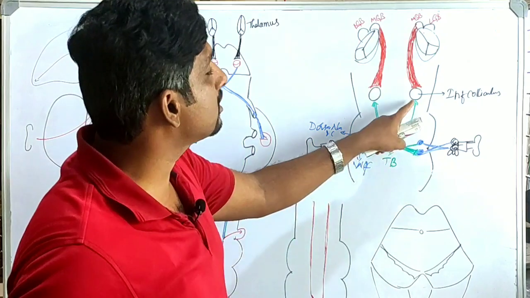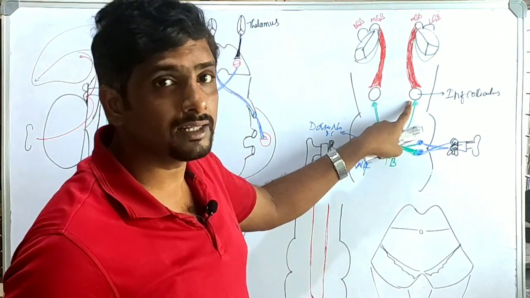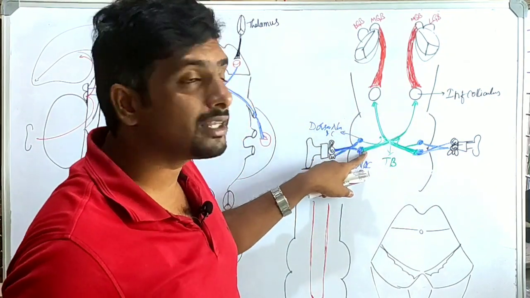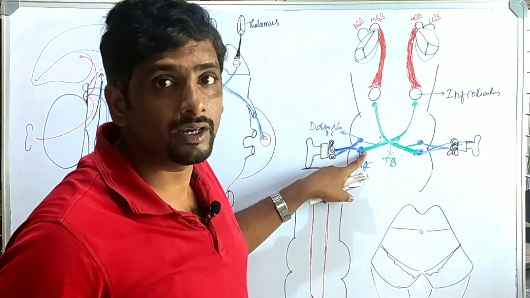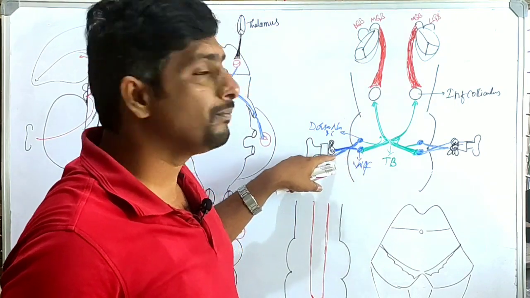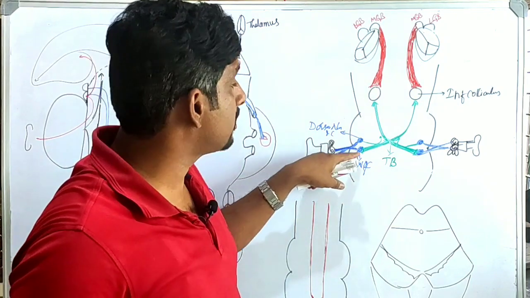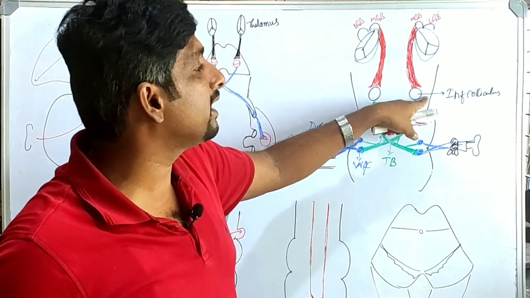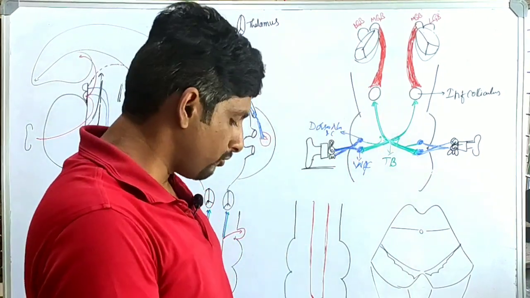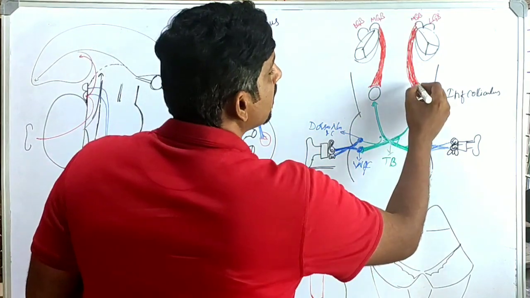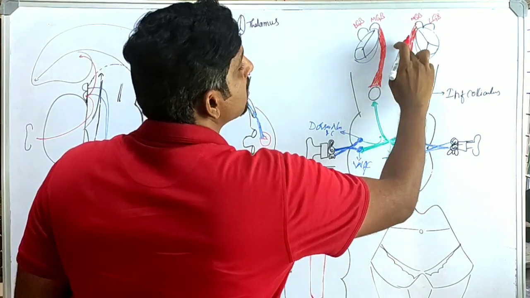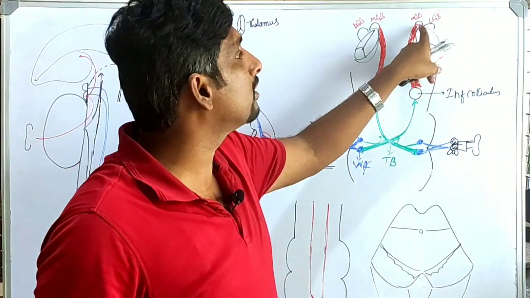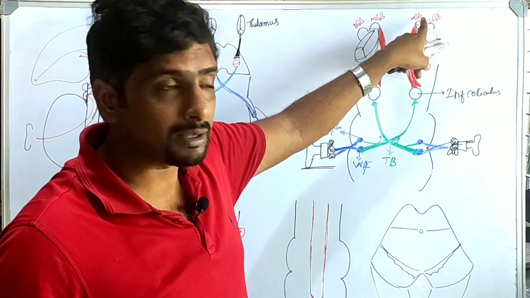To the inferior colliculus they carry the next order neuron, the hearing neurons, from the vestibulocochlear nerves. So the cochlear fibers relay in the inferior colliculi. From the inferior colliculi, the next order neuron carries the sensation to the medial geniculate body, which is present in the anterior aspect of the thalamus.